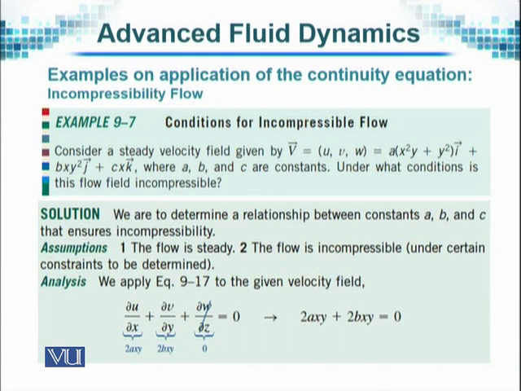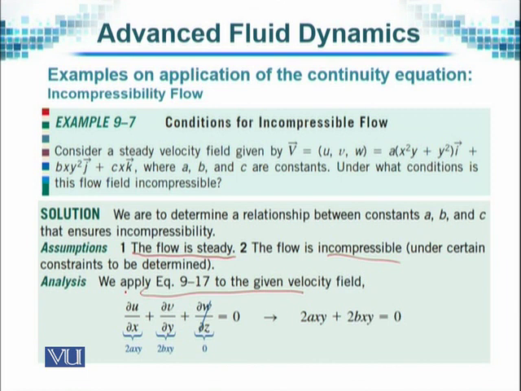This flow field will be incompressible if the continuity equation is satisfied, if the law of conservation of mass is maintained. And therefore, all we have to do is consider a steady flow. So we make an assumption that the flow is steady and the flow is incompressible, that is, no variation with respect to rho, if rho is the density of the fluid under consideration. The continuity equation in rectangular form will be du by dx plus dv by dy plus dw by dz is equal to 0.